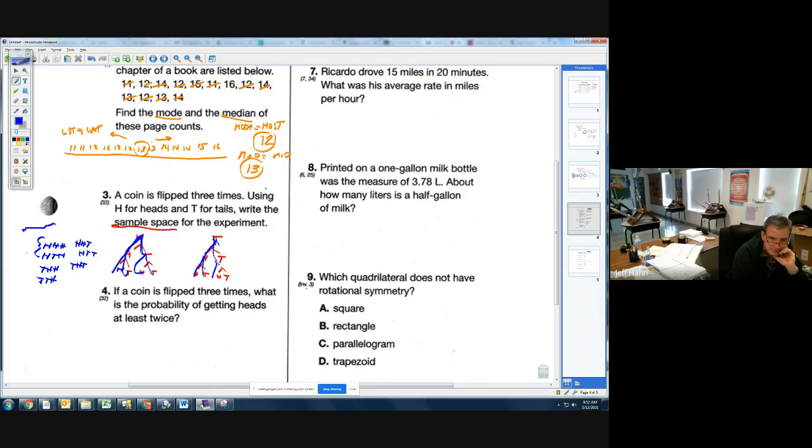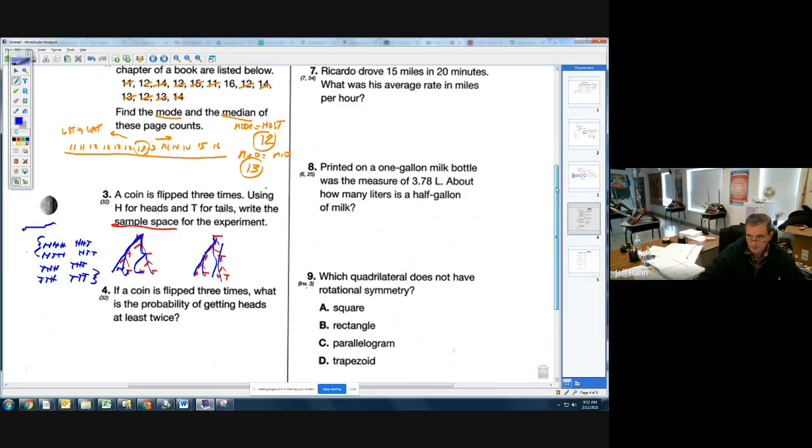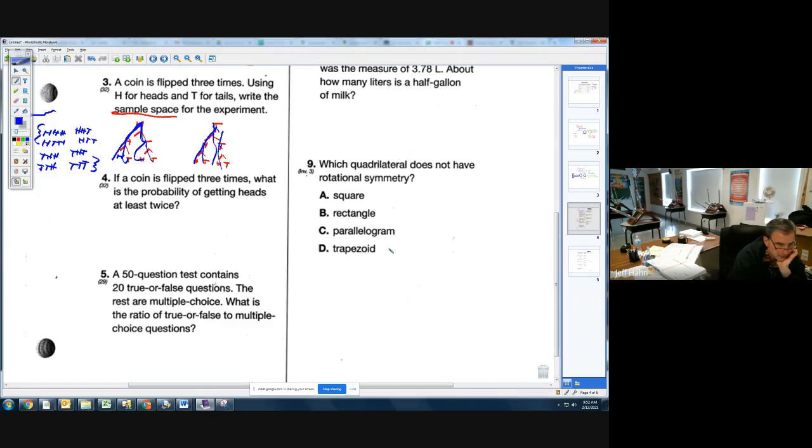And I can go tail, tail, tail. Those, ladies and gentlemen, sample space means all the combinations, and right there I have listed all of my combinations. There are 8 of them, and they're made by that little tree there.